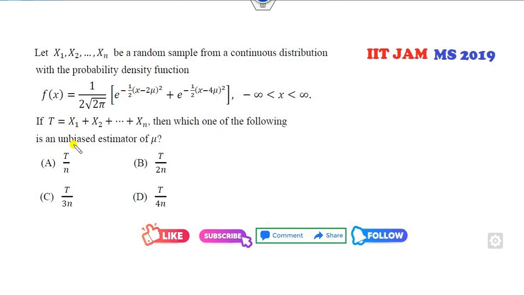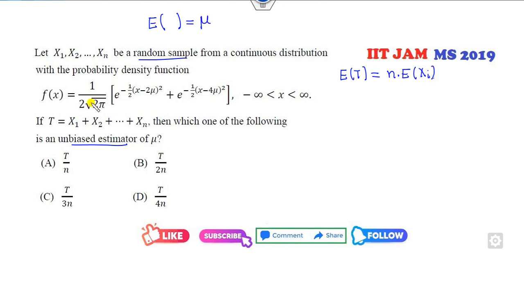Okay, consider the random sample Xi's here. Which of the following is the unbiased estimator? Your target is to find the expected value of T, and it should come out to be mu. Sorry, you have to find the expected value of the options. Because they are random samples, the expected value of T is n times the expected value of the Xi's.